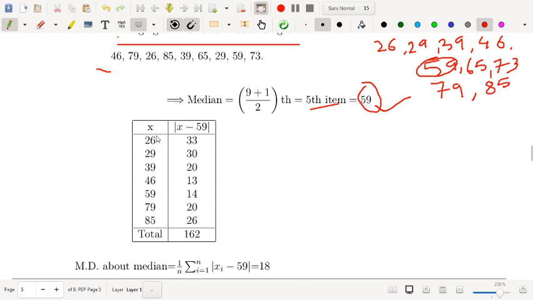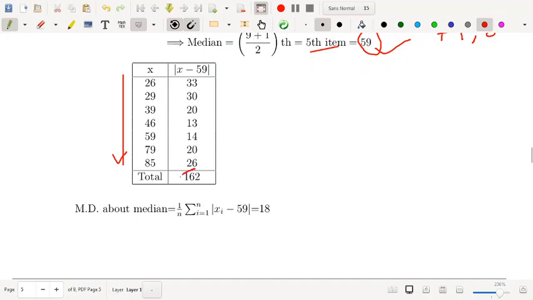Now these are your x values, and you have to calculate the modulus of x minus 59. So 26 minus 59, 29 minus 59, 39 minus 59, 46 minus 59. This way you have to calculate and take the sum of this, and the sum is 162. Got it? So this is your sum.